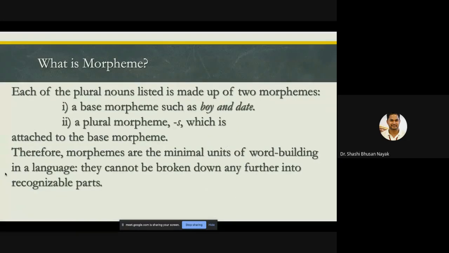Then study the examples. Each of the plural nouns listed is made up of two morphemes. A base morpheme, such as boy or date, and a plural morpheme, s, only the letter s, which is attached to the base morpheme of boy or date. Therefore, morphemes are the minimal units of word building in a language. They cannot be broken down any further into recognizable parts. Okay, so this is what the morpheme is. This is what morphology is.